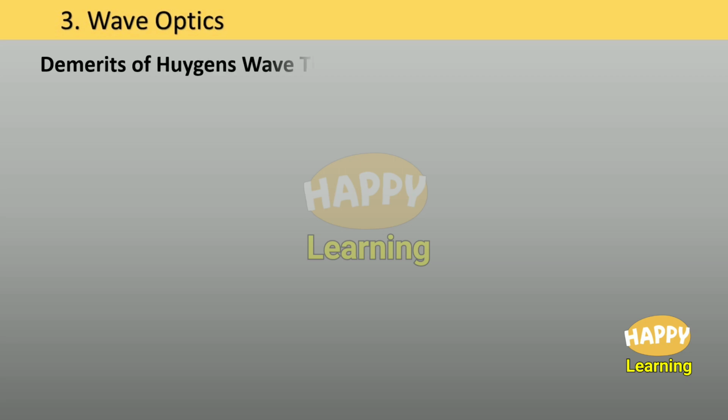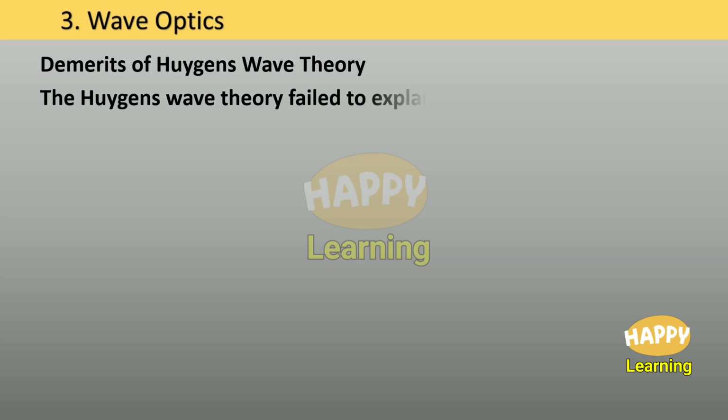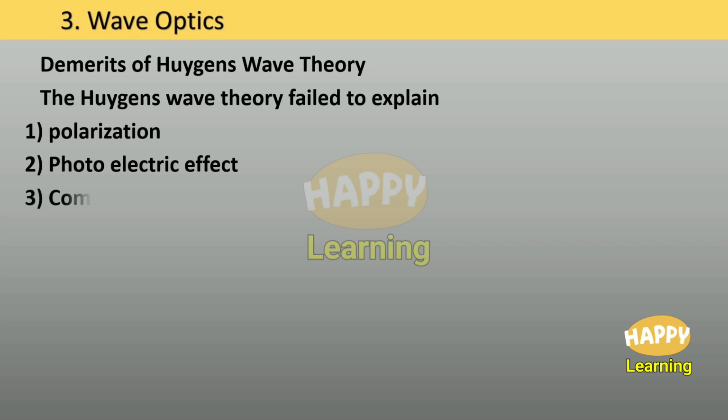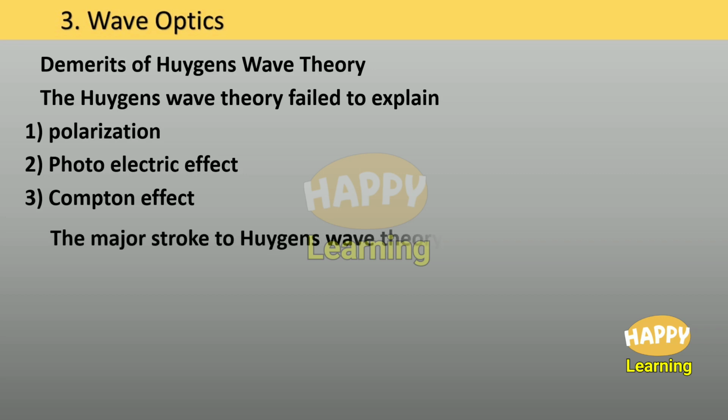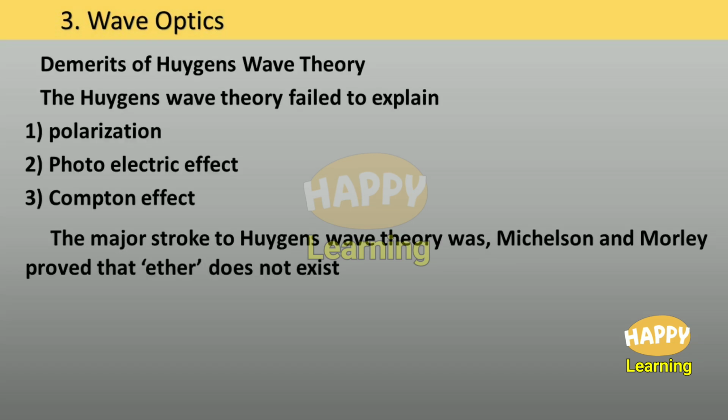Demerits of Huygens wave theory. The Huygens wave theory failed to explain polarization, photoelectric effect, Compton effect, etc. The major stroke to Huygens wave theory was that Michelson and Morley proved that ether does not exist.